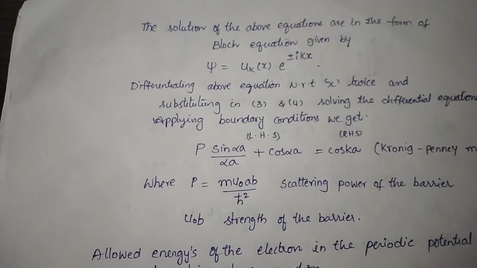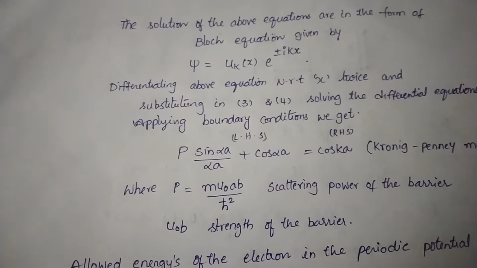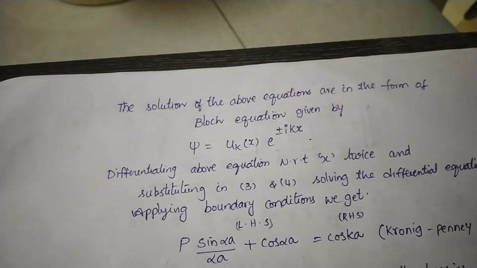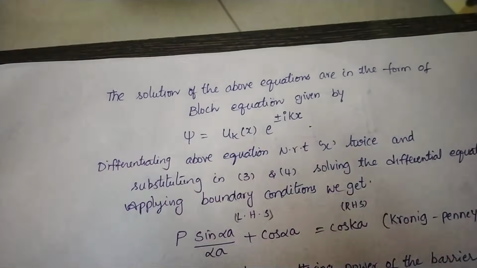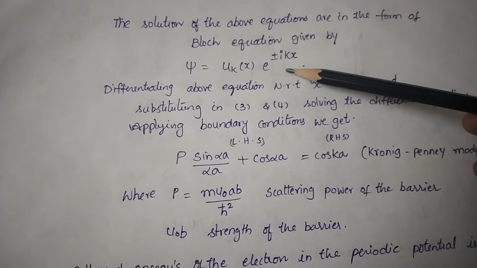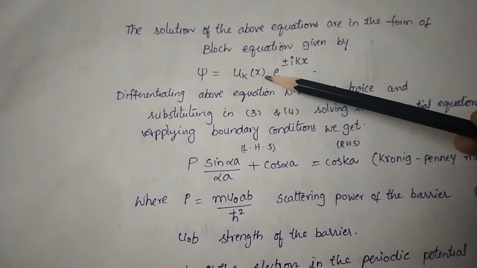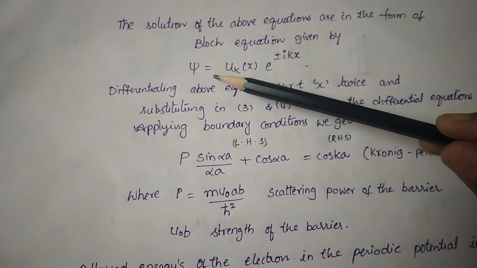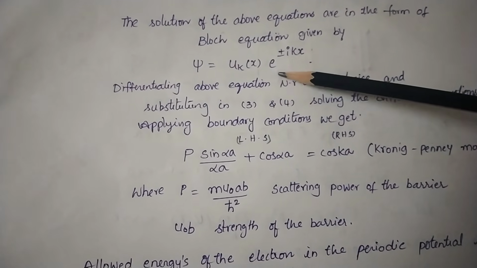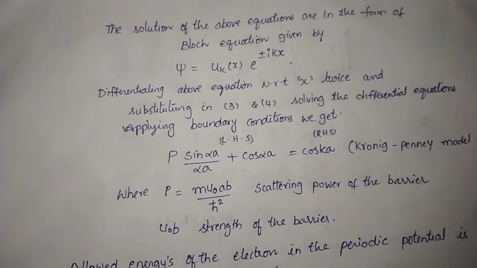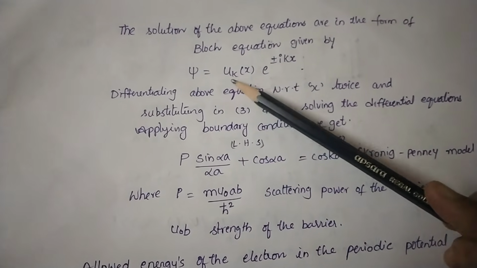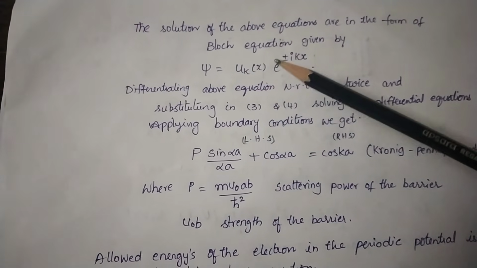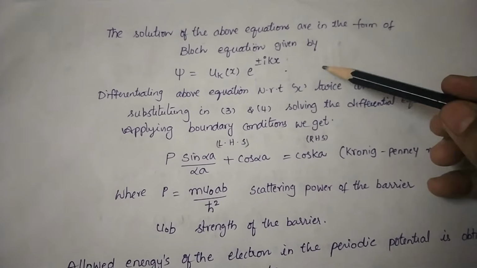If we observe, those two equations are second order differential equations of a periodically varying potential. For such an equation, Bloch has given a solution of the form ψ = uk(x) e^(±ikx). Here uk(x) is a Bloch function which is periodic with the periodicity of the lattice, a + b.